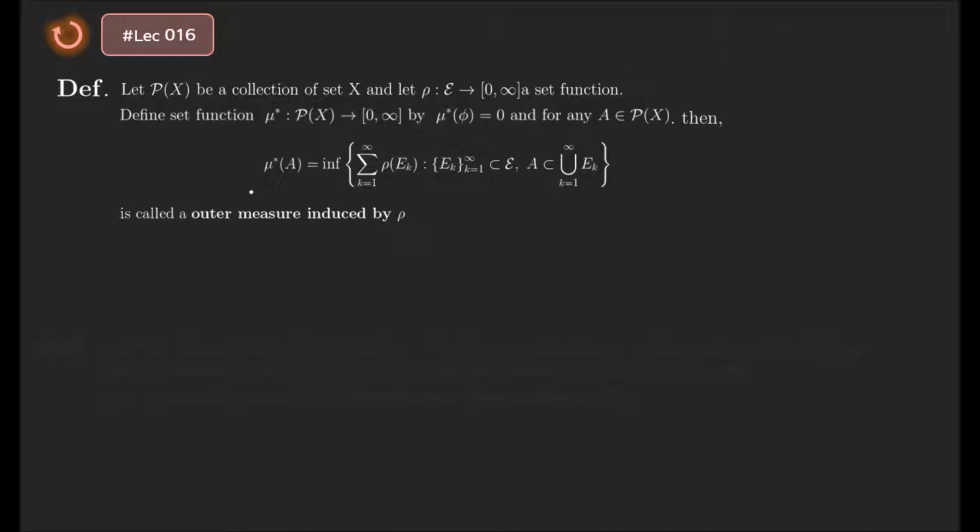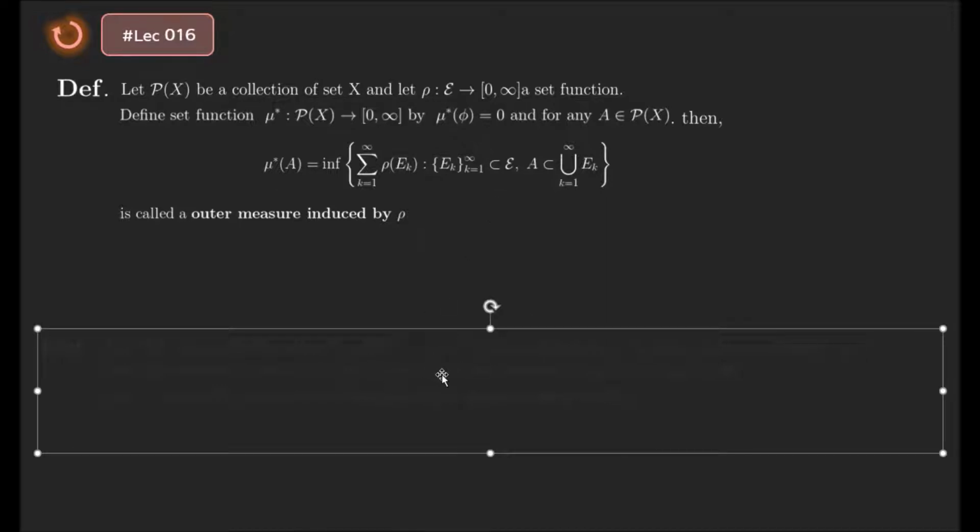Because these are clearly outer measures, if we use this method, we can define mu star and clearly construct the measure space.